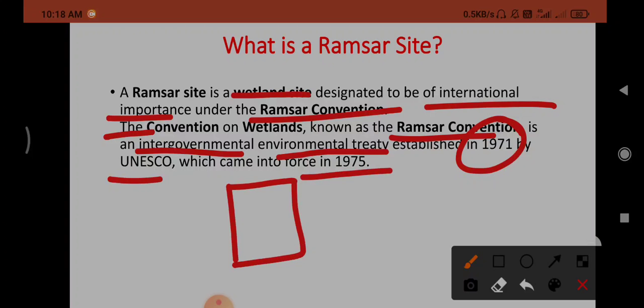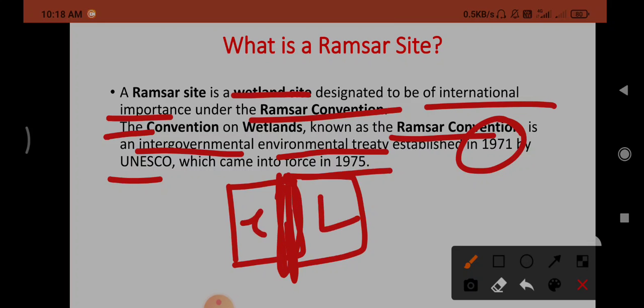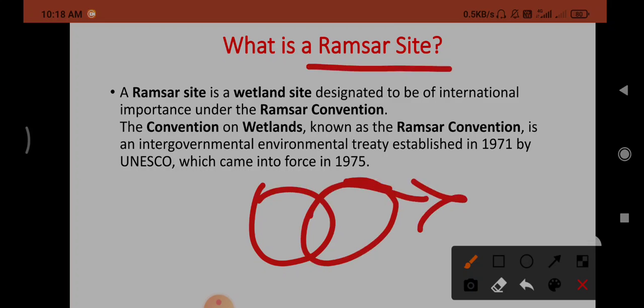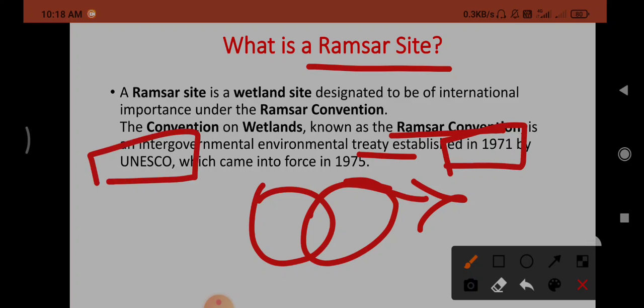First, what is a wetland? Any water body and any land body, the place where they meet, is called a wetland. Now these places are given international importance under the name Ramsar site under the Ramsar Convention. And this Ramsar Convention is an intergovernmental treaty established in which year? 1971, by UNESCO, with the help of UNESCO. And it came into force in 1975.